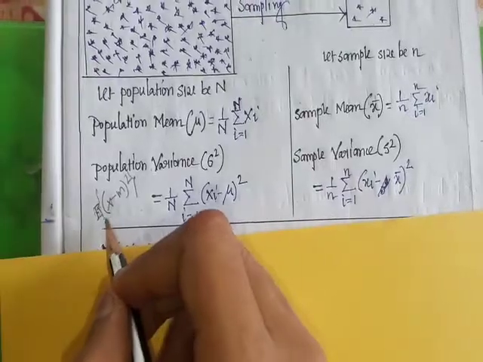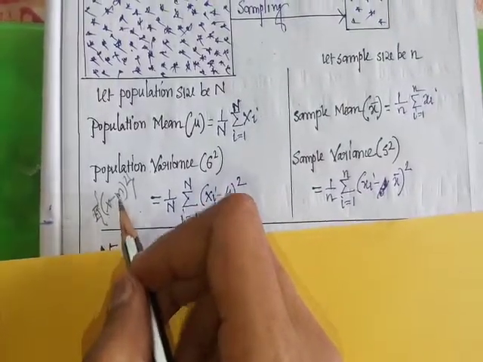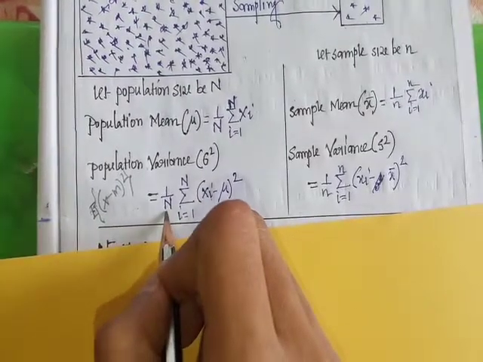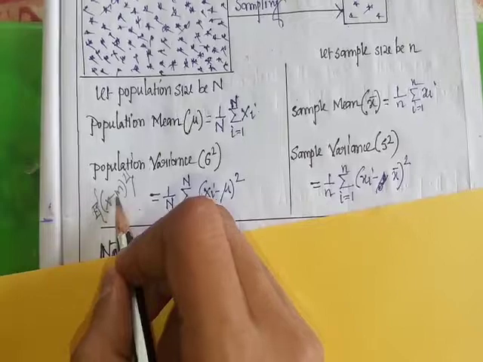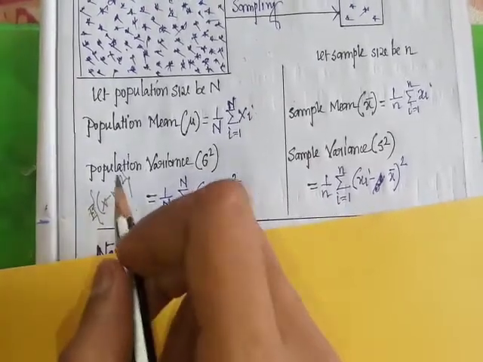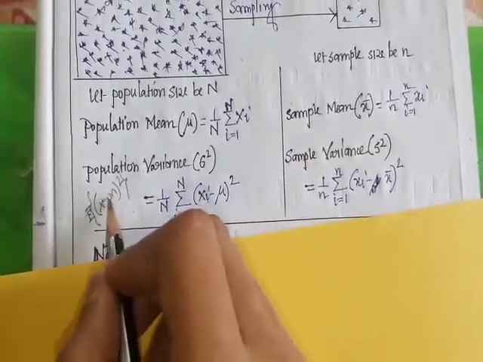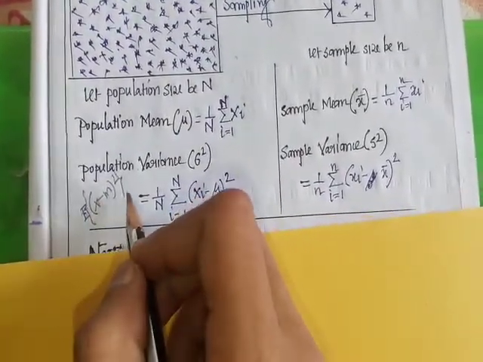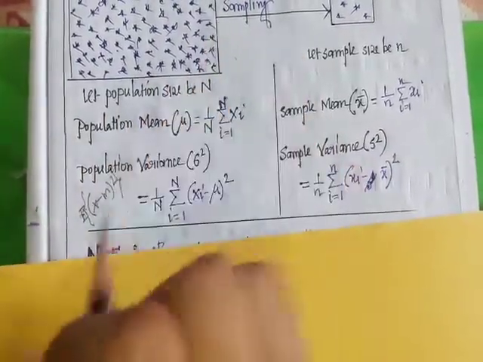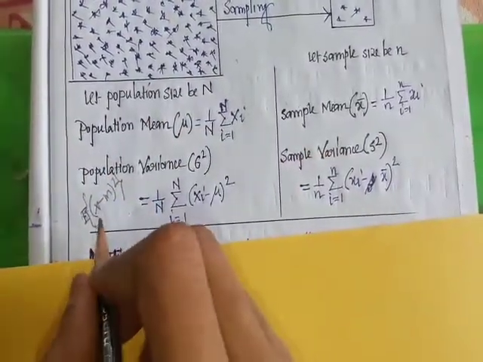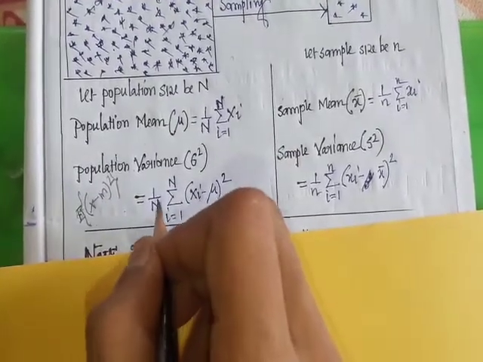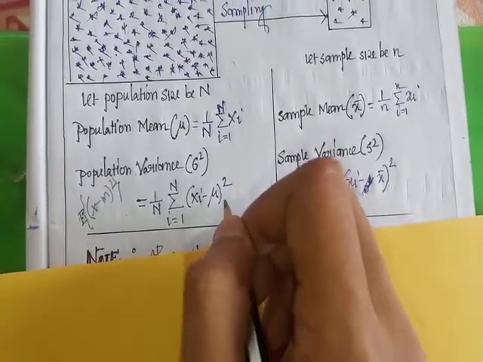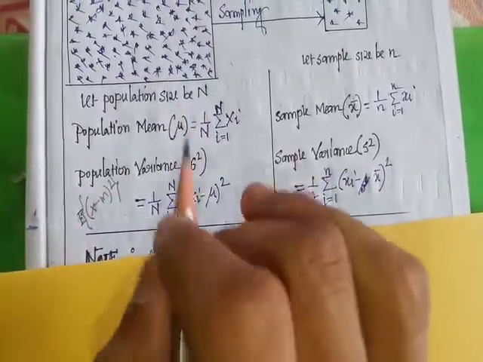Here m is mu, and mu means mean. So this is the formula of variance. Expectation of any function is average. So the expectation of x minus m whole square means 1 by capital N summation over i equal to 1 to capital N of xi minus mu whole square, where mu is the population mean.